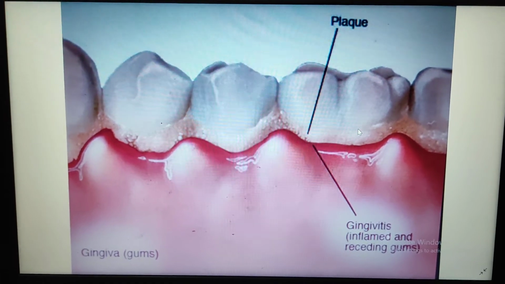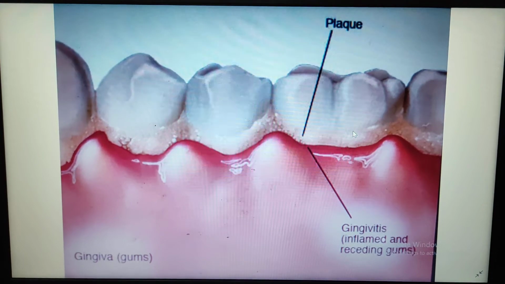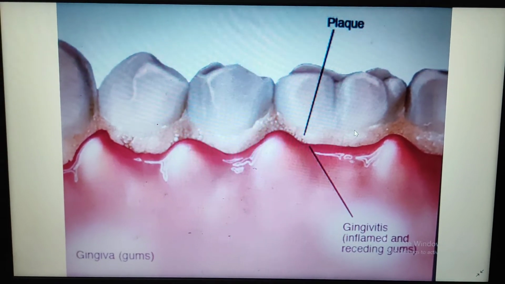There are some myths related to the cleaning or scaling of the teeth. I will discuss that part in the next lecture.